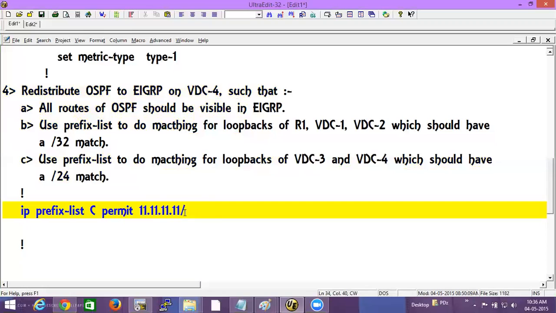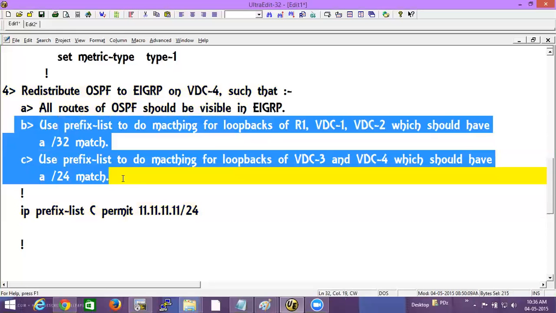But if I want to match, can I use /24 and hit enter? If you write /32 and hit enter, the prefix length is /32, right? If I write /24 and hit enter, the prefix length is /24. So will it match? Why would it not match? Forget the question. Will it match if the question was not this also? It will still not match.